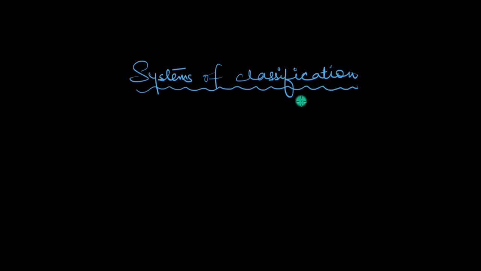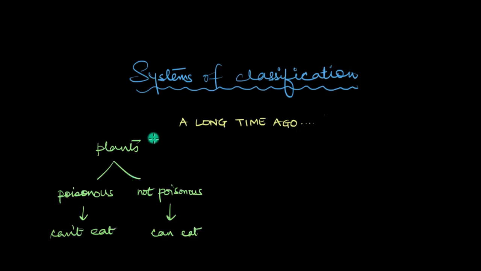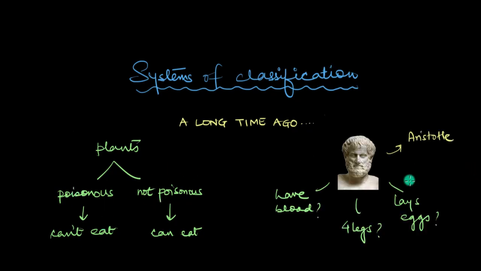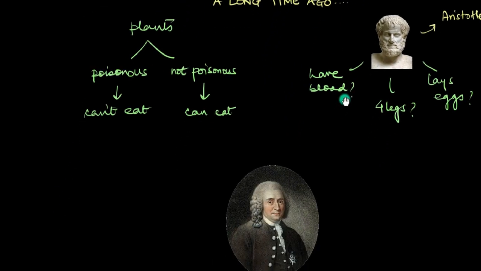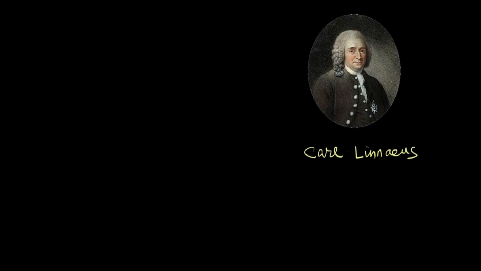People have likely been trying to name and classify things around them for a very long time. Like back in the ancient times, some people tried to classify plants based on if they're poisonous or edible. Then the Greek philosopher Aristotle tried to classify living beings based on whether they had blood, or if they could lay eggs, or if they had four legs, stuff like that. But it was a Swedish botanist named Carl Linnaeus who made a breakthrough.